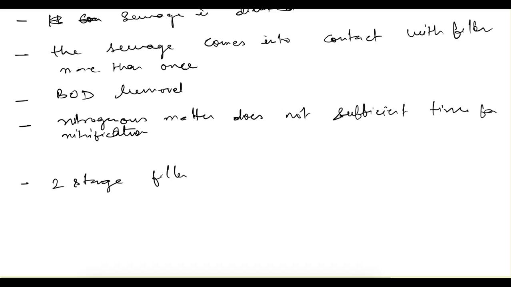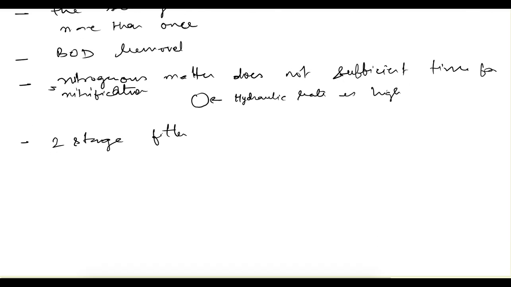Two-stage filter. So why is this nitrogenous matter not getting nitrified? Because of the same reason: the contact time is very low. And the reason for the contact time to be low is that our hydraulic loading rate is high. So we provide this two-stage filter. How is it provided in this two-stage filter?